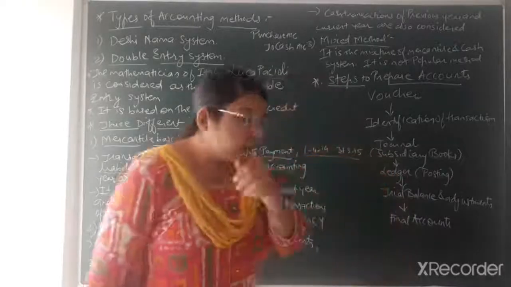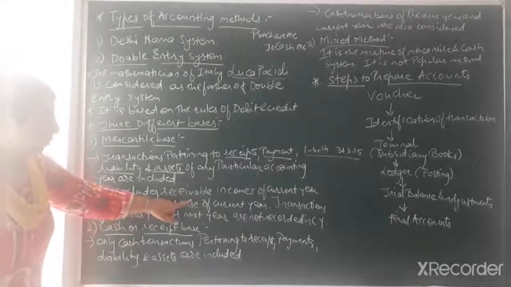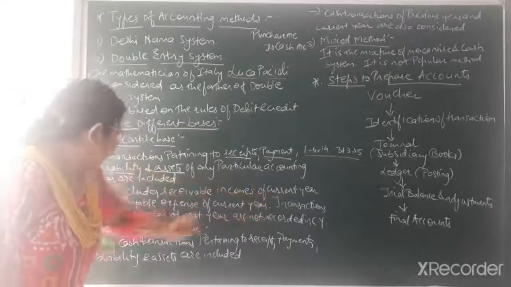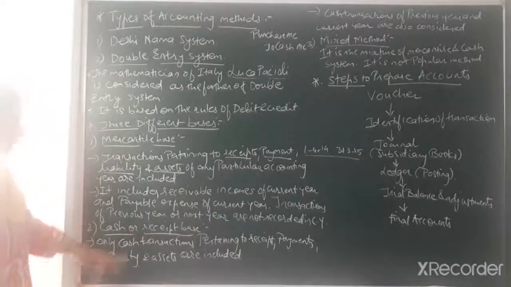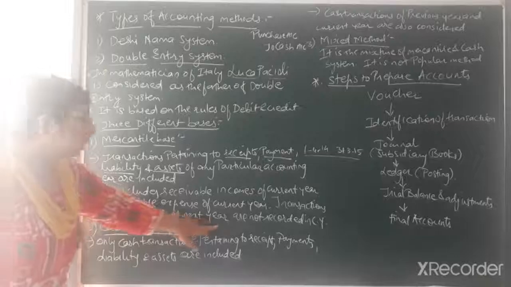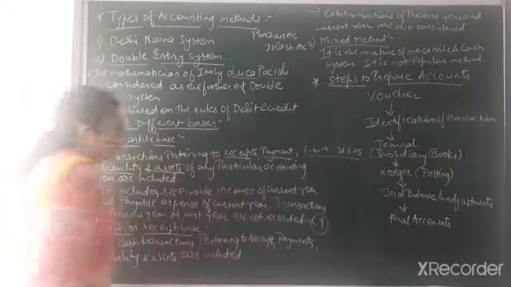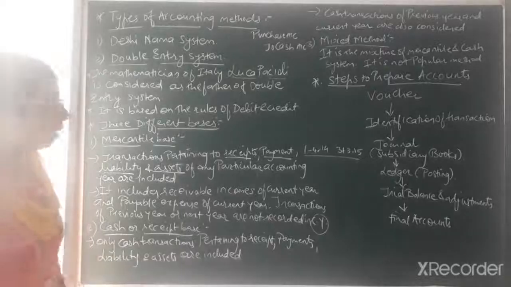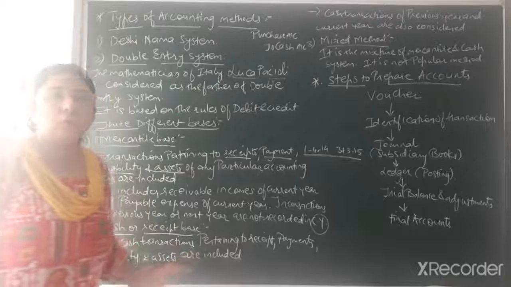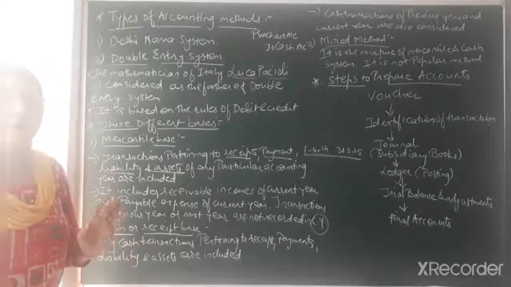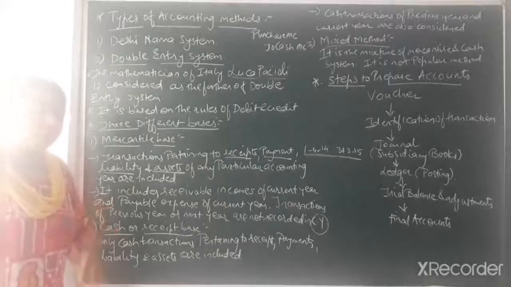Now what is the next important point? It includes receivable incomes of the current year and payable expenses of the current year. Transactions of the previous year or next year are not recorded in CY, the short form, current year. What is our current year? Suppose, for example, 1st April 2014 to 31st March 2015. That is our current year, the present year, in which we are preparing the books of accounts.